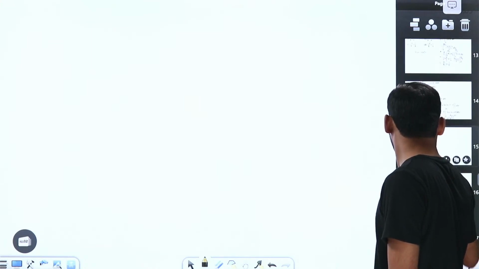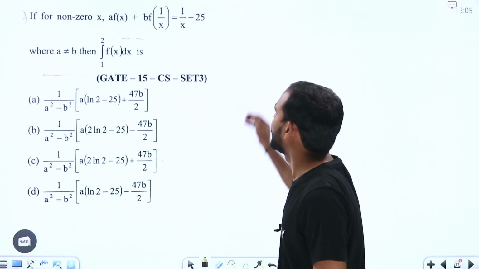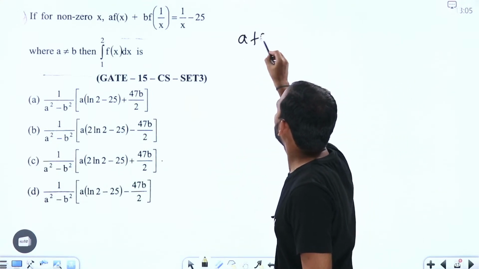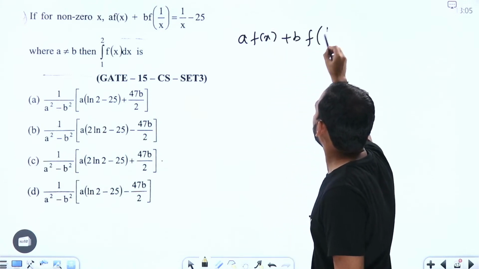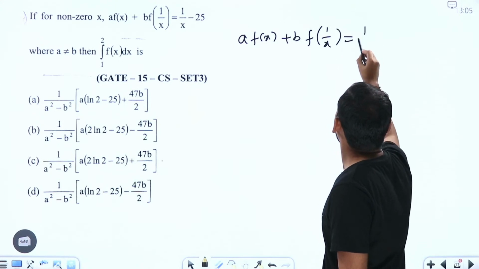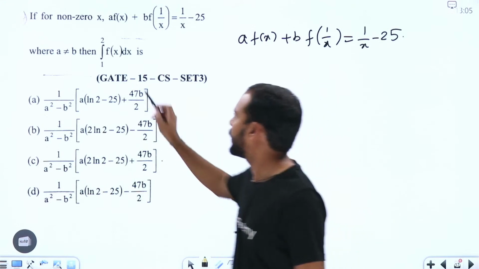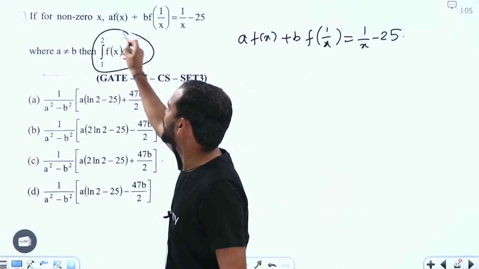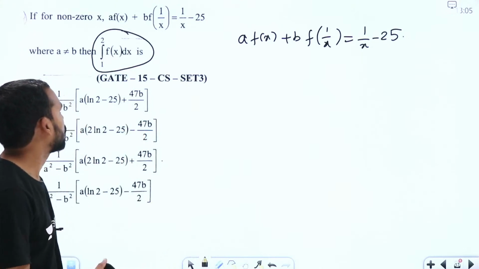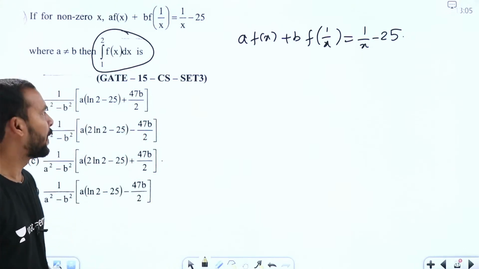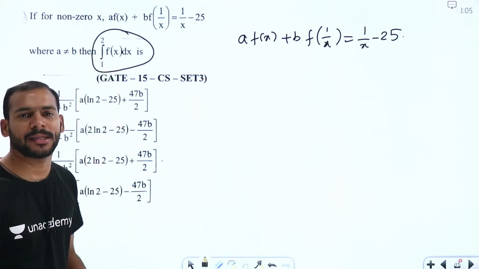Let us try to solve one more question, guys. Here it is given a into f of x plus b into f of 1 by x is equal to 1 by x minus 25. That is all that is given, and it is asking what is the integration from 1 to 2 of f of x dx. We have to take the integration of f of x from 1 to 2, so first of all we should know what f of x is.